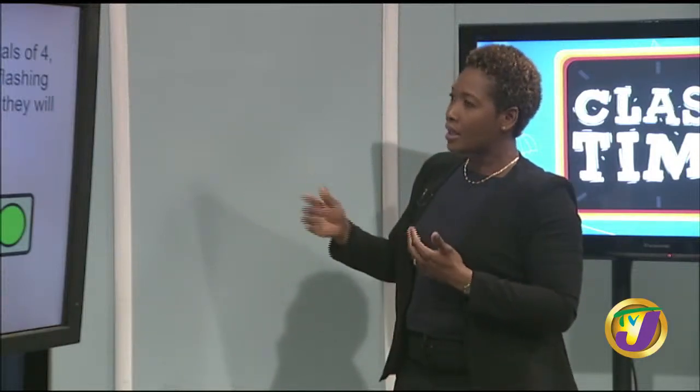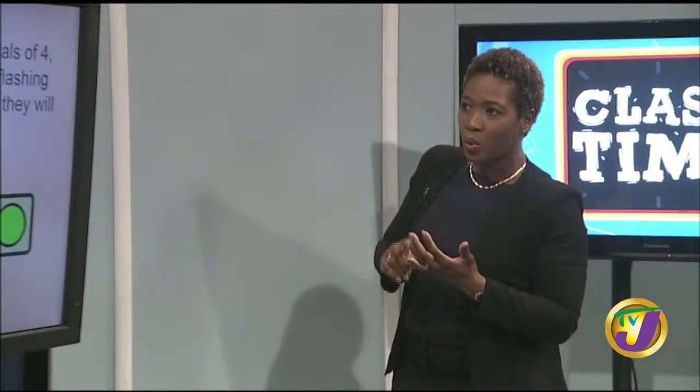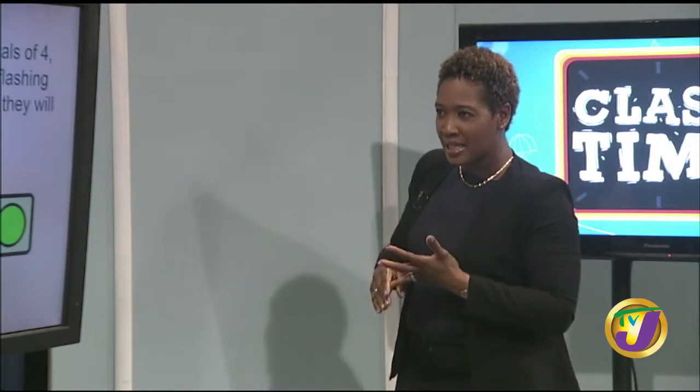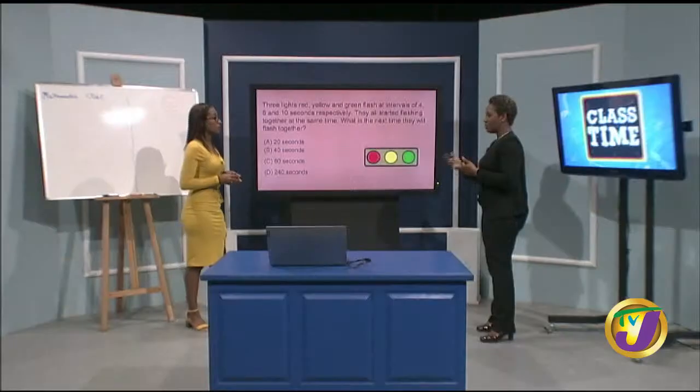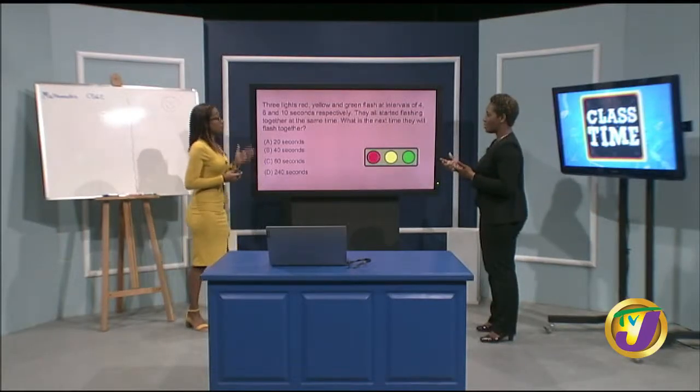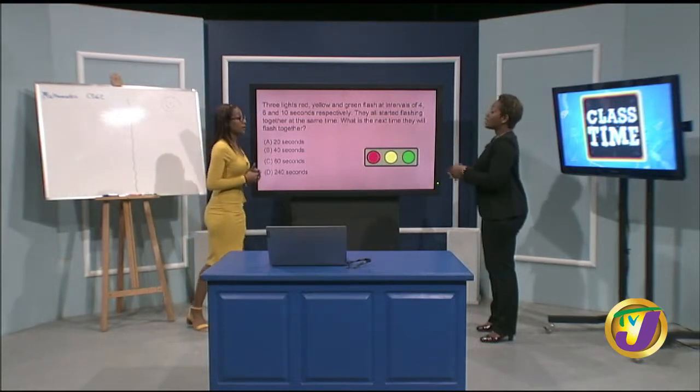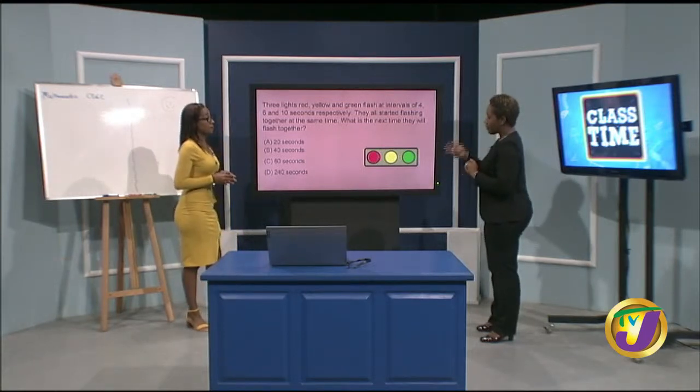Then the yellow, we're talking about 6, then 12, and then 18, right? So we keep on adding 6 to find out when the light is going to flash. I'm going to have to put that somewhere because that's a lot of information to hold in my head. But you only talked about the red and the yellow. So now the green light: every 10 seconds, which is easy.